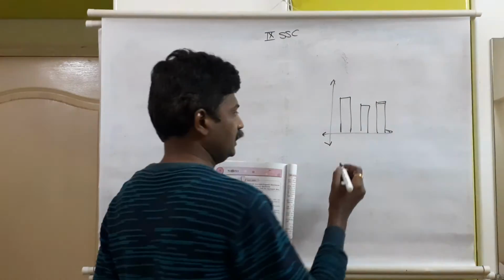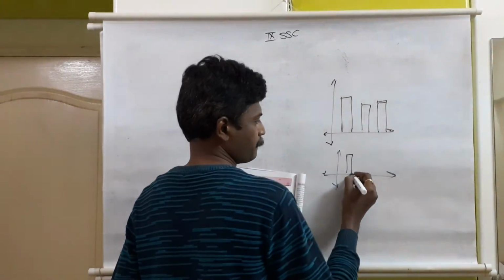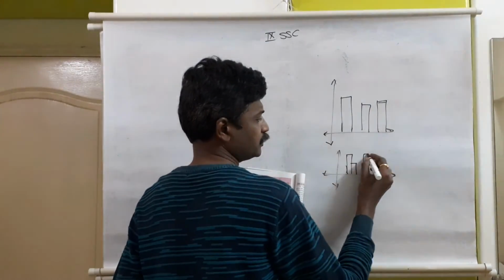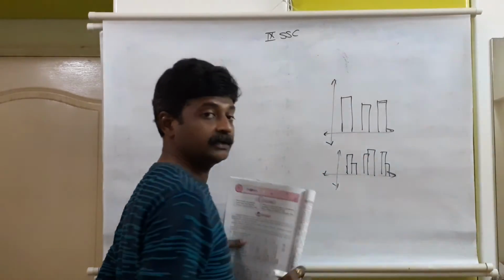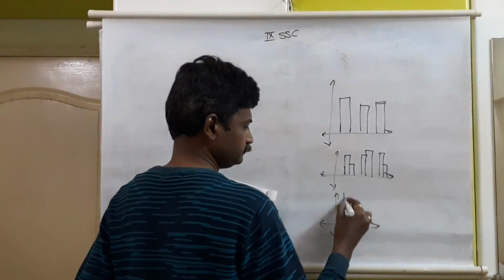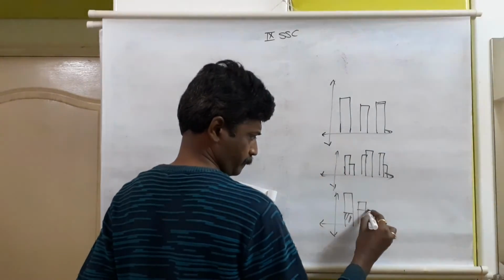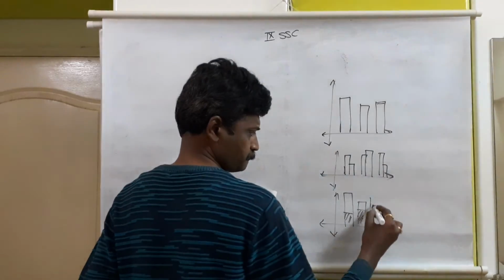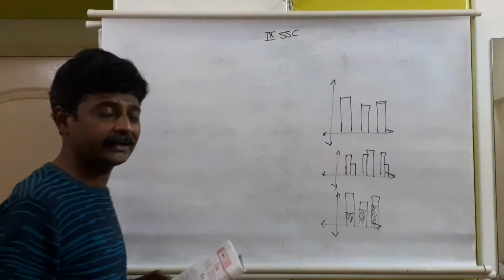If the bar diagrams are in this way, it is known as a joint bar diagram. If it is in this form, it is a subdivided bar diagram.